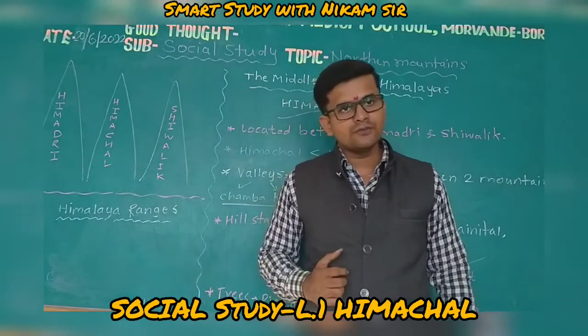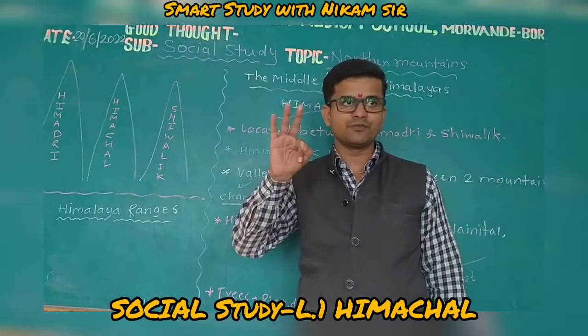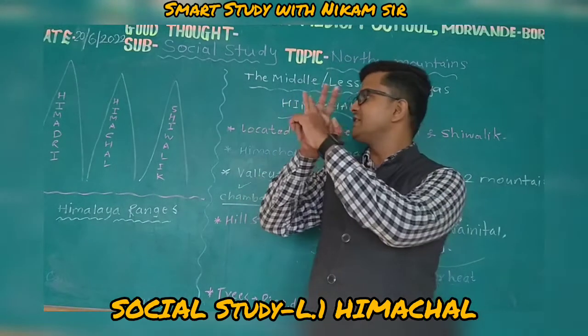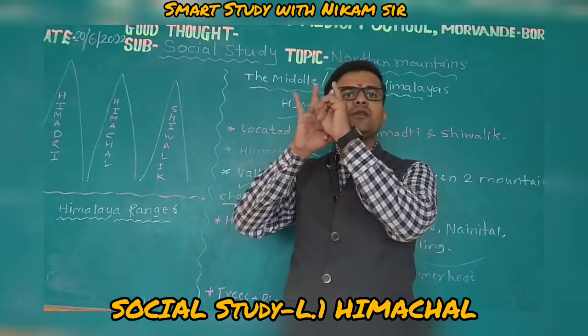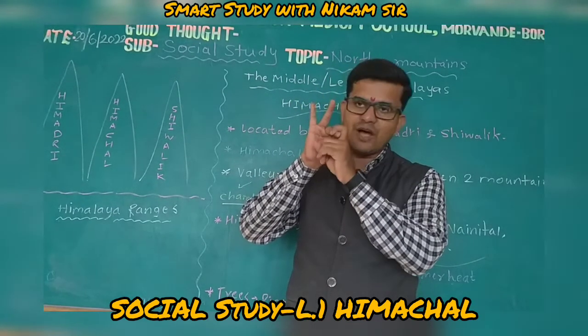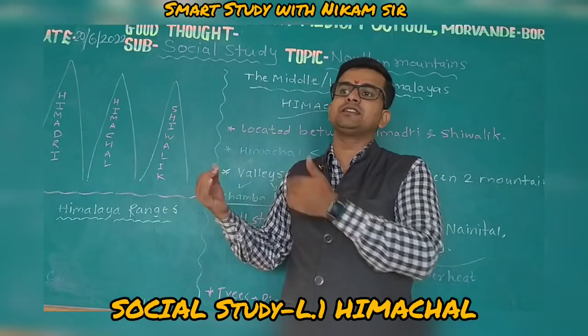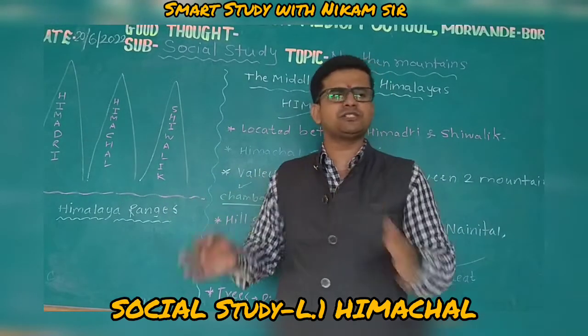Have you understood? There are three ranges. How many ranges? Three. In between, first is Himadri, second is Himachal, and third is Shivalik. We will see what is meant by Shivalik, and why it has this type of name. We will see all the information.